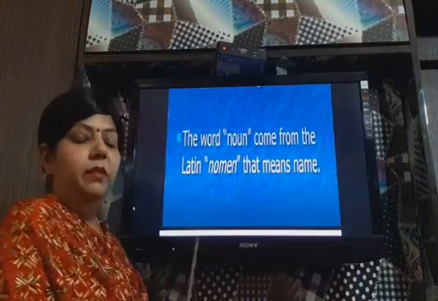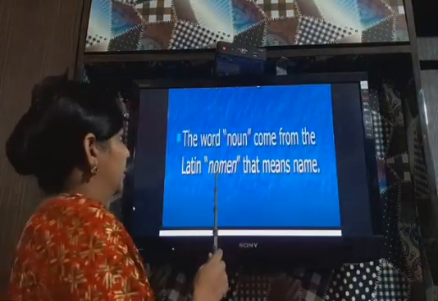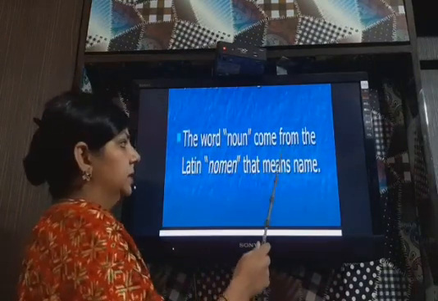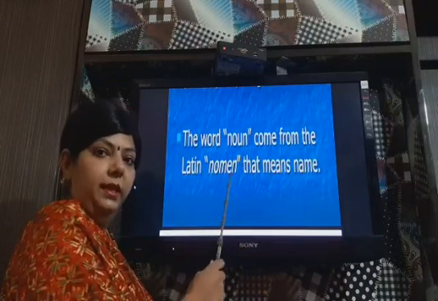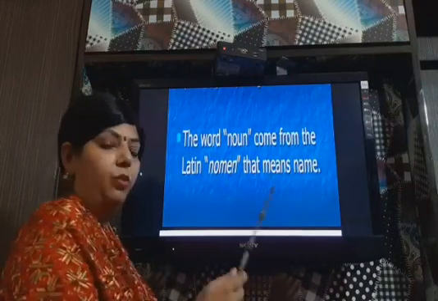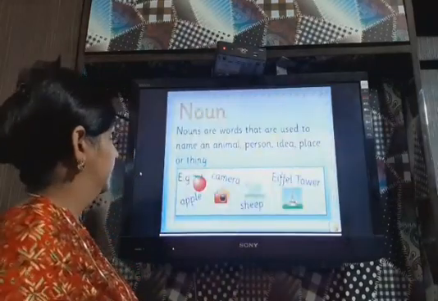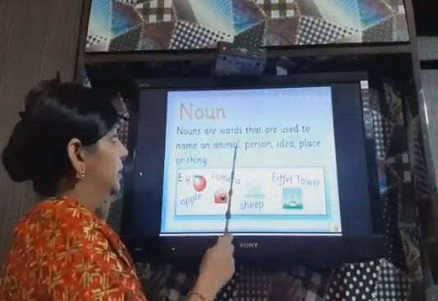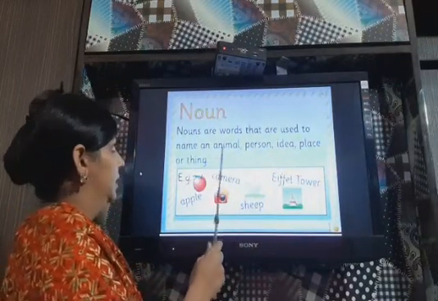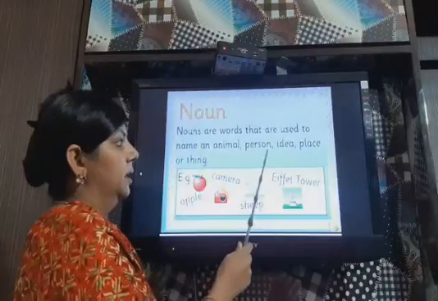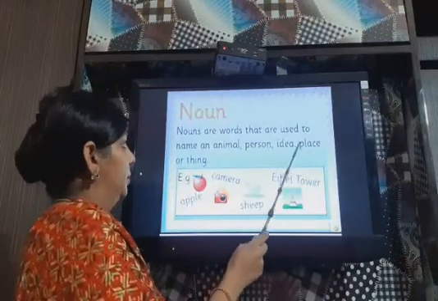So first of all, we need to learn that the word noun came from the Latin nomen, that means name. So this is a Latin word from which the name noun has come. So now the definition of noun. Nouns are words that are used to name an animal, person, idea, place